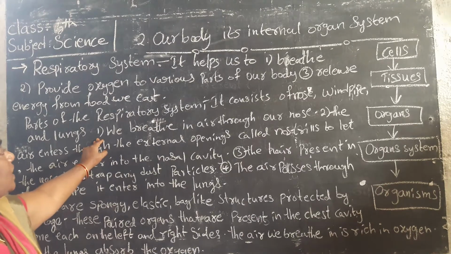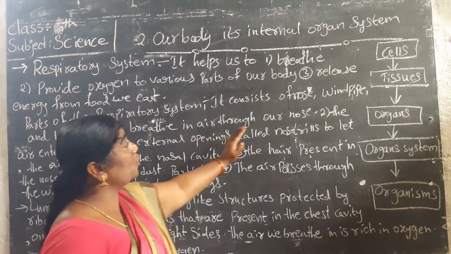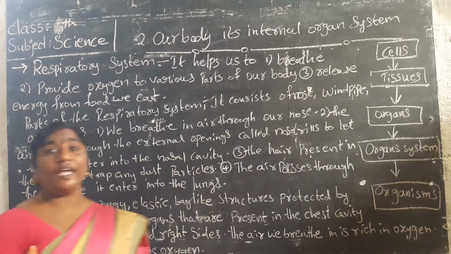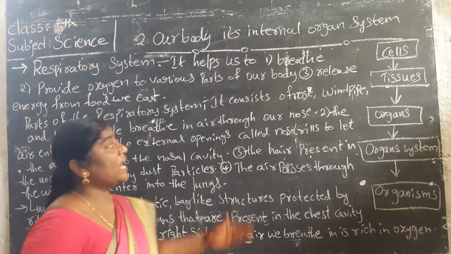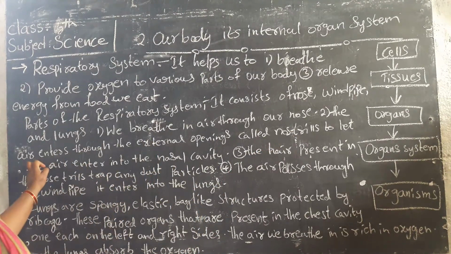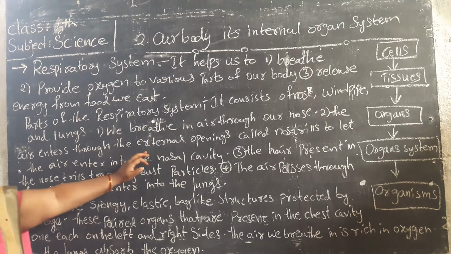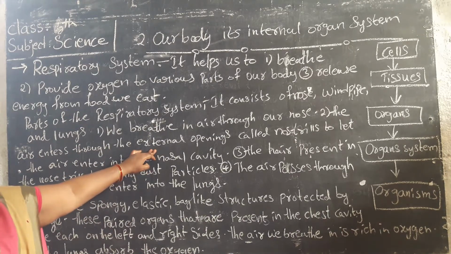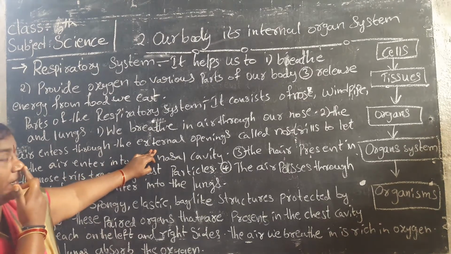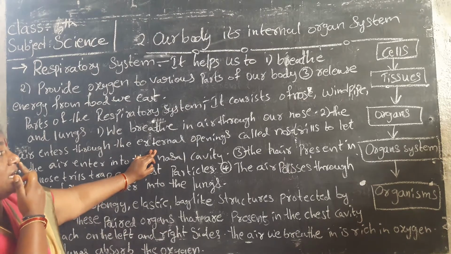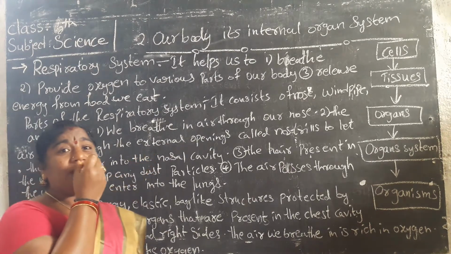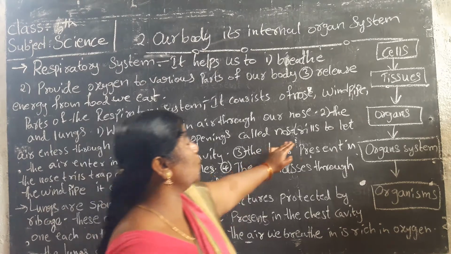The respiratory system: we breathe air through our nose. After that, the air enters through the external opening called the nose. It enters the nose, where the two holes on the two sides are called nostrils.